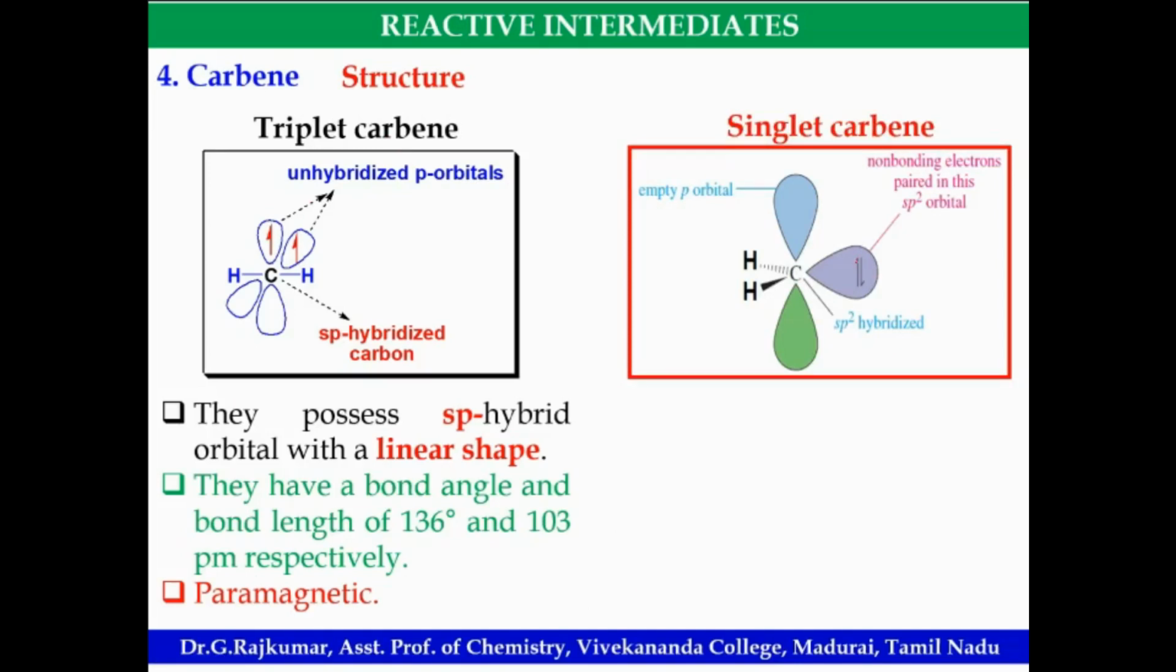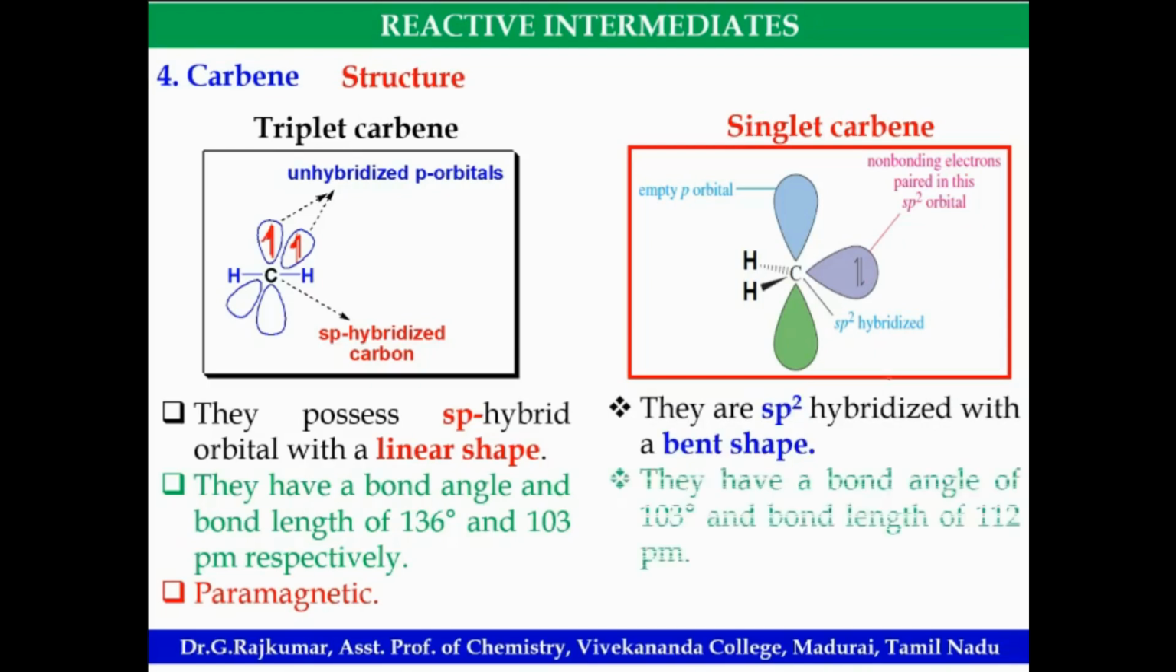Singlet means spin paired. Spin paired means both electrons must come in the same orbital. Here in the parallel case, one electron is in one orbital and another electron is from another orbital. It uses sp2 hybridization. It is like a bent shape. Look at the bond angle and bond length. So this is diamagnetic in nature because there is no unpaired electron. Okay, singlet and triplet carbene.